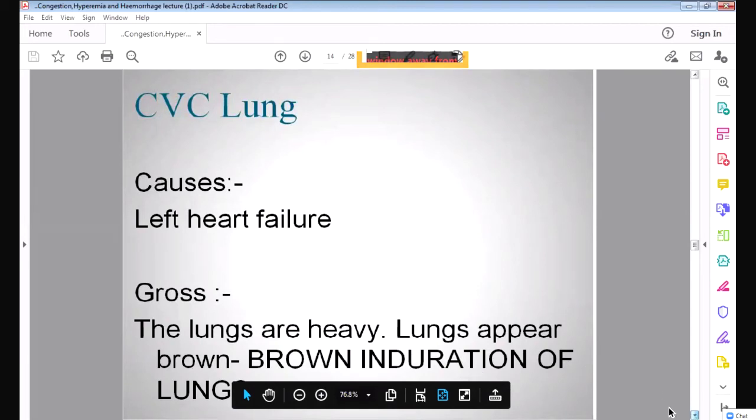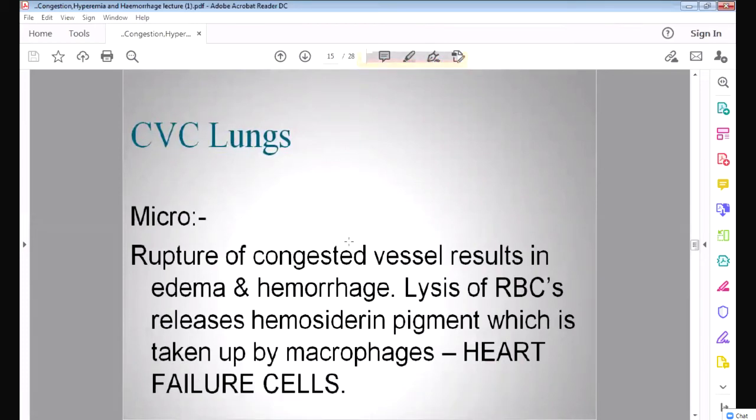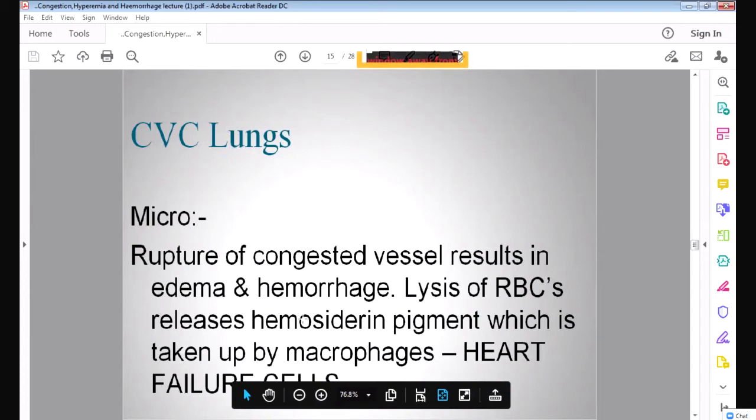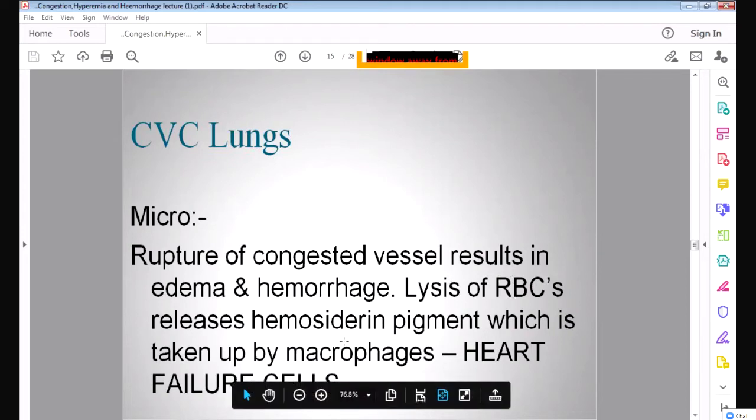And if you see the microscopy, because the blood vessels are congested, a lot of deoxygenated blood is collected in the pulmonary blood vessels, in the blood vessels of the lung. So what will happen ultimately? If there is too much blood in the blood vessel, it will rupture and there will be hemorrhage, and the blood will be released into the lungs, into the alveoli.